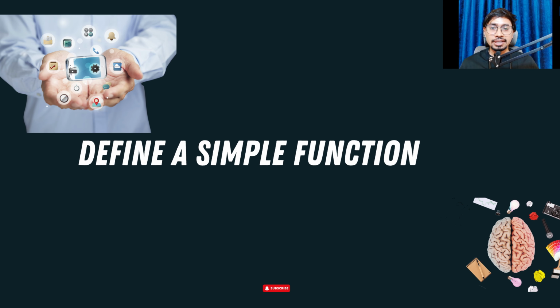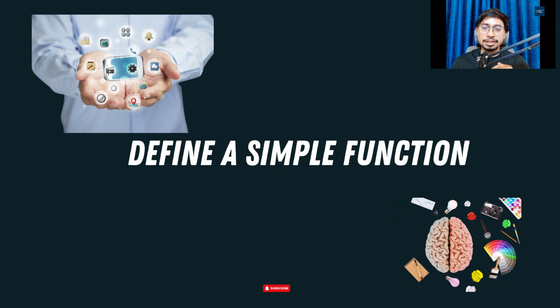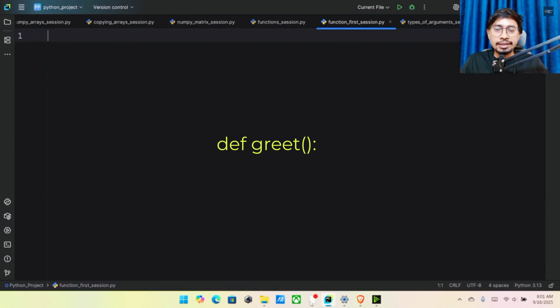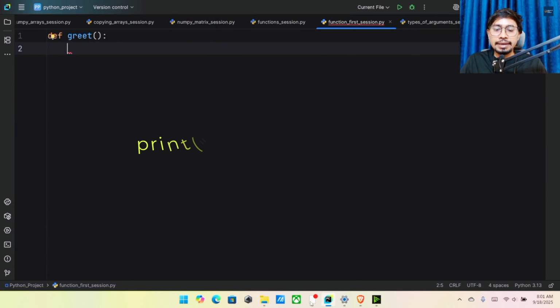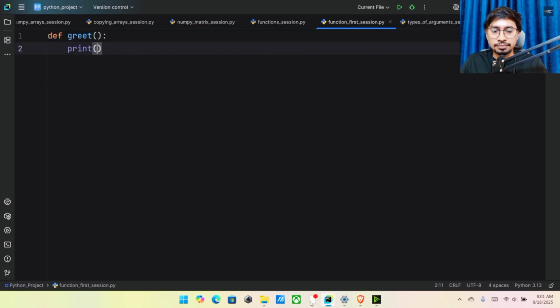Part 1. Define a simple function. Let's define a function that greets the user. Define greet. Print hello, welcome to Python. This defines a function called greet. It does not take any input. It just prints a welcome message.